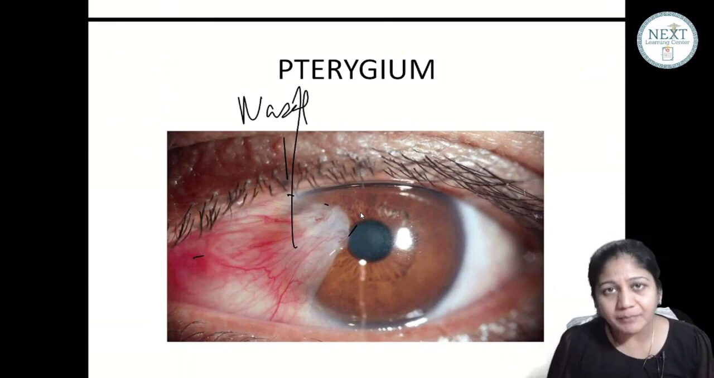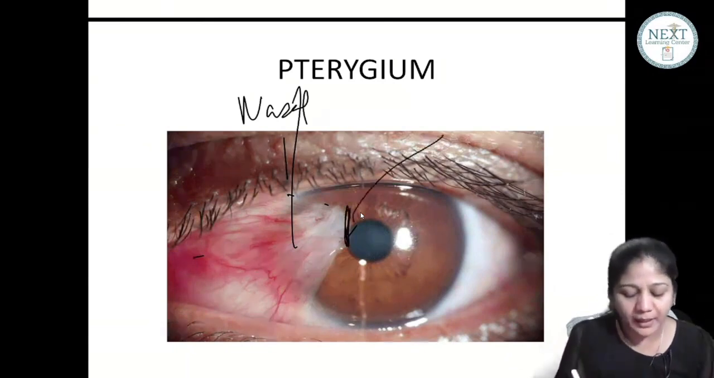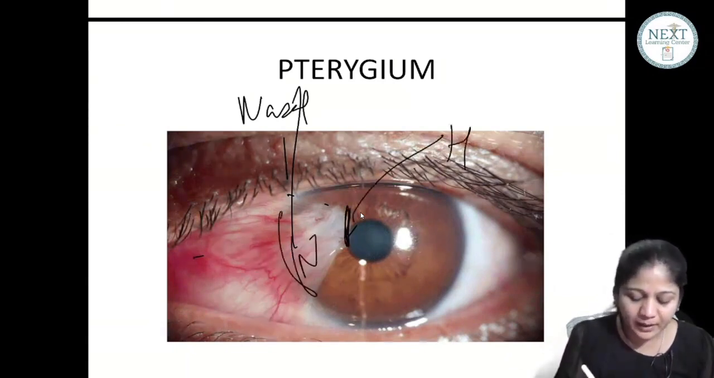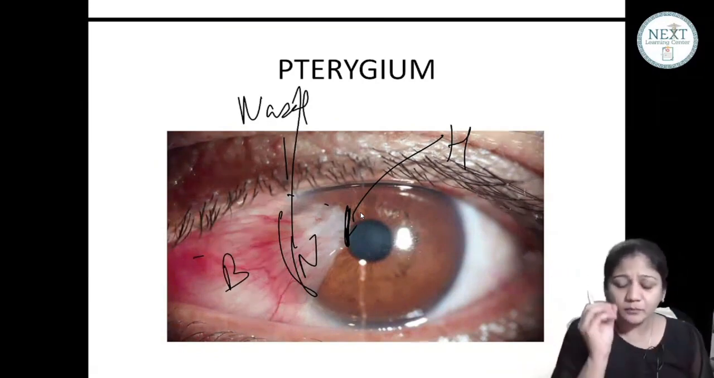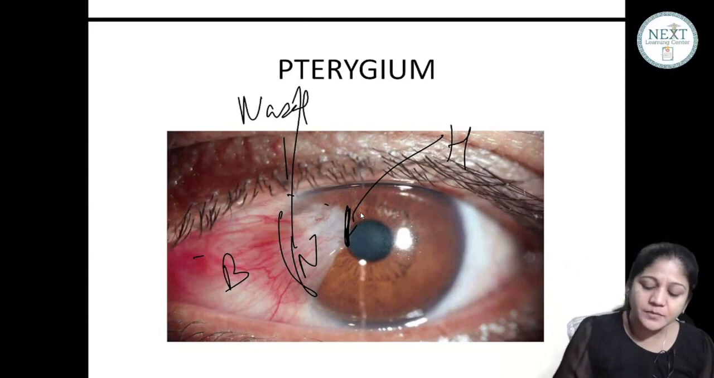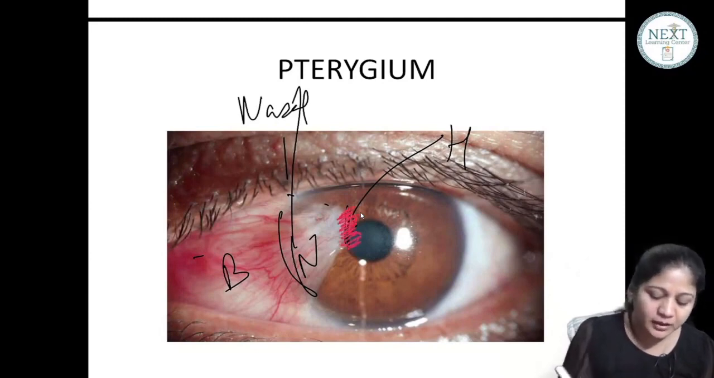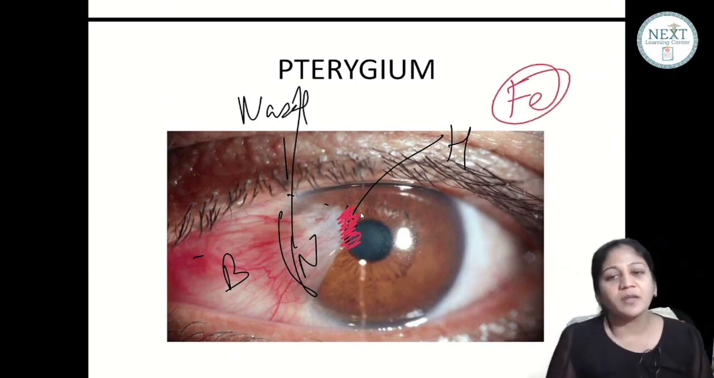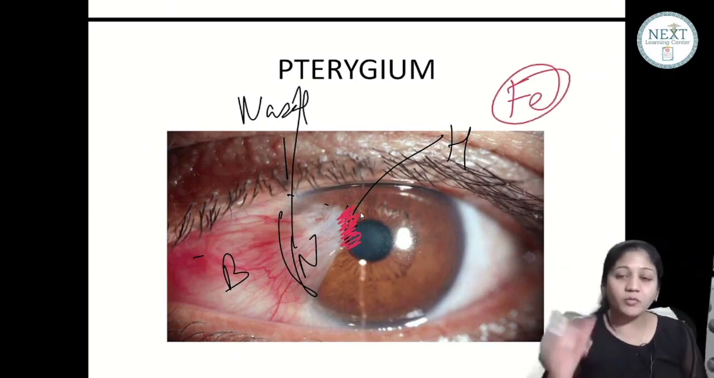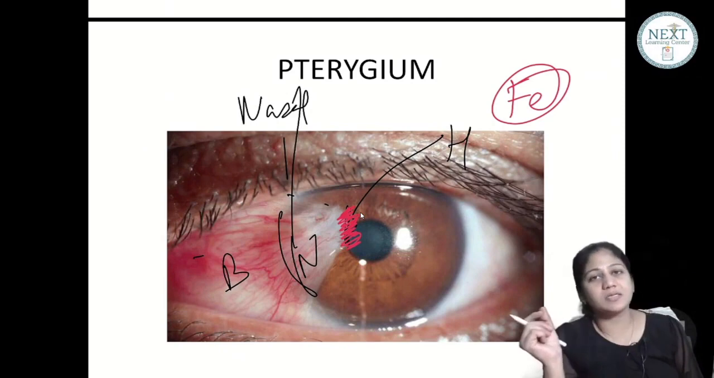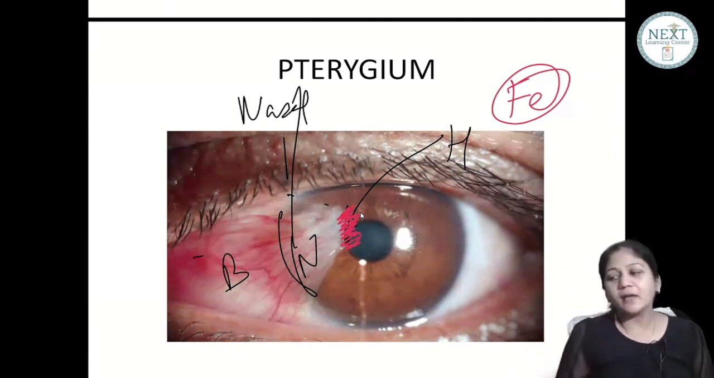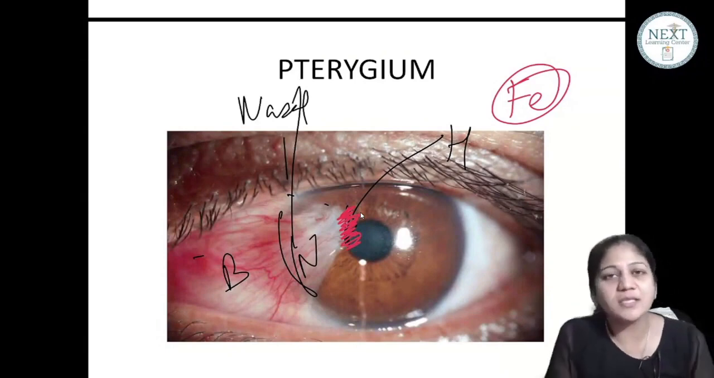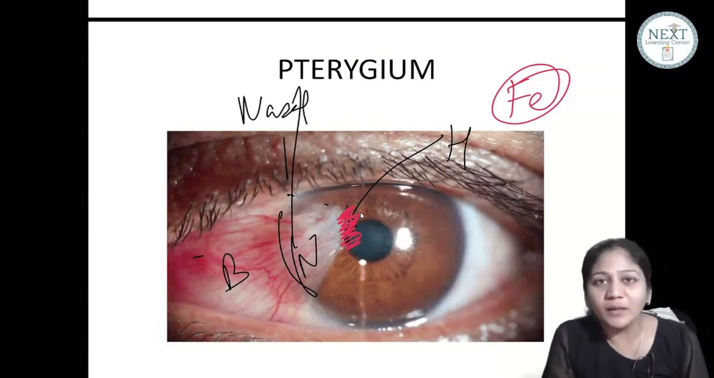And when you describe the pterygium, you describe it in the form of the head. This is the head, this is the neck, and this is the body of the pterygium. देख रहे हो, head, neck, and body. Many a times you will see that iron gets accumulated on the head of the pterygium. Iron accumulates, and this is in the form of a line. We call it the Stocker's line. What do you call it? Stocker's line.